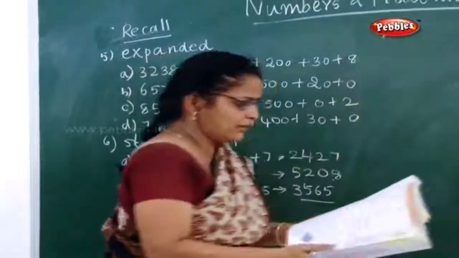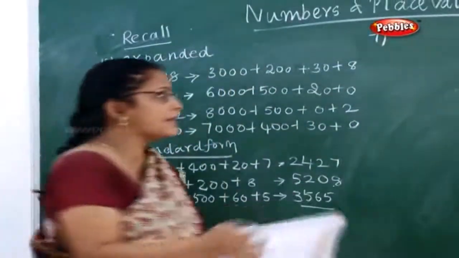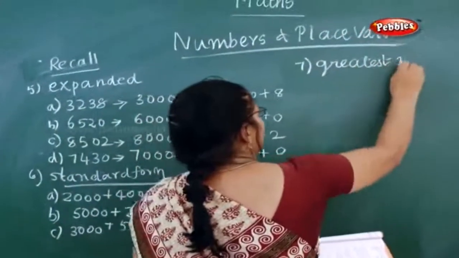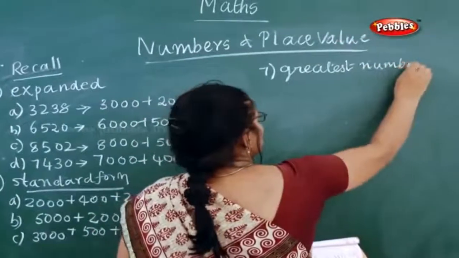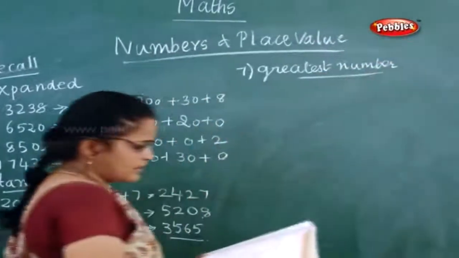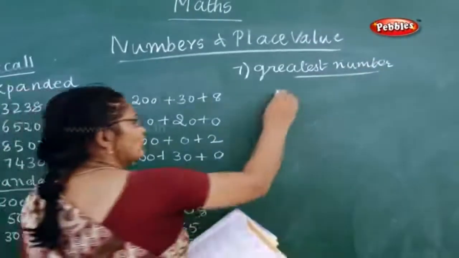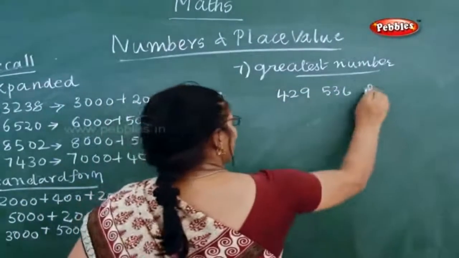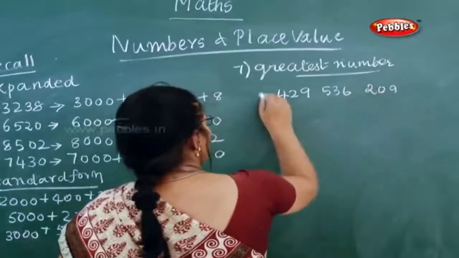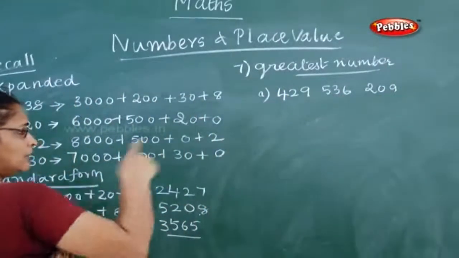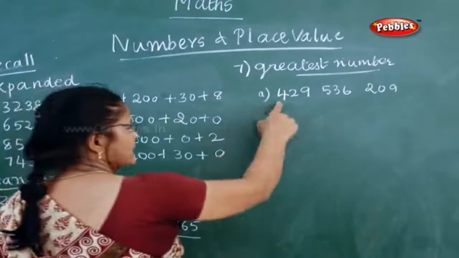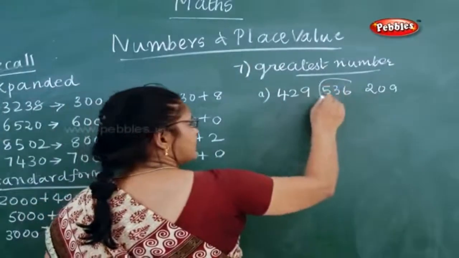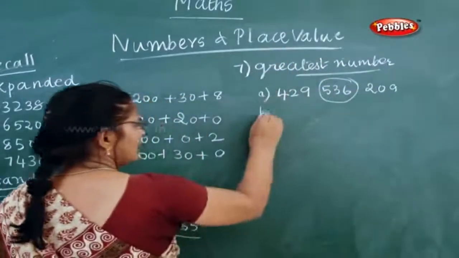Now next, seventh sum. What is the seventh sum given? You have to circle the greatest number. Which one is the greatest number? You have to see: 429, 536 and 209. 400 is greatest, 500 is greatest, 200 is greatest. It is 500. So 536 is the greatest number. Now next sum.